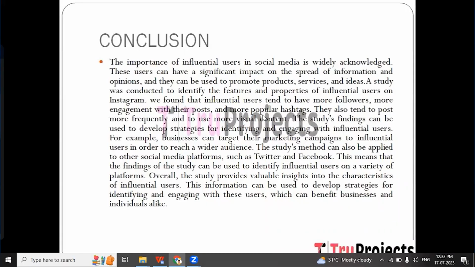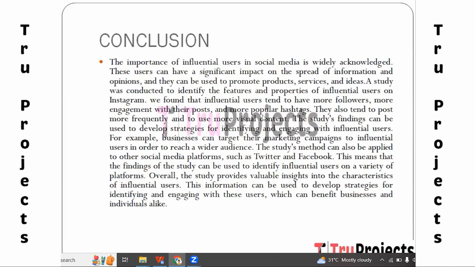In conclusion, the importance of influential users in social media is widely acknowledged. These users can have a significant impact on the spread of information and opinions, and they can be used to promote products, services, and ideas too. A study was conducted to identify the features and properties of influential users on Instagram. We found that influential users tend to have more followers, more engagement with their posts, and more popular hashtags. They also tend to post more frequently and to use more visual content.